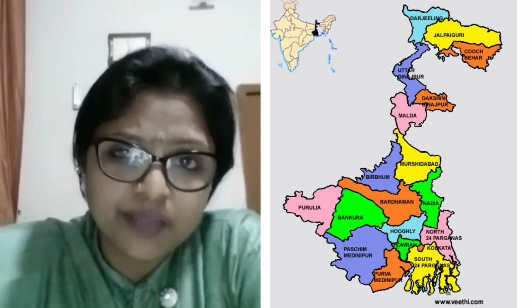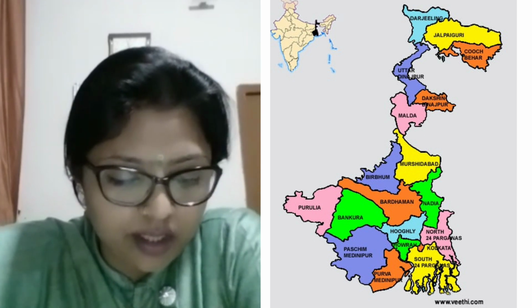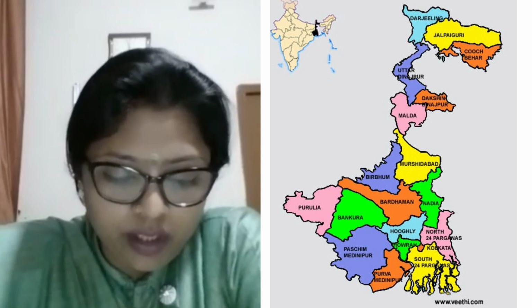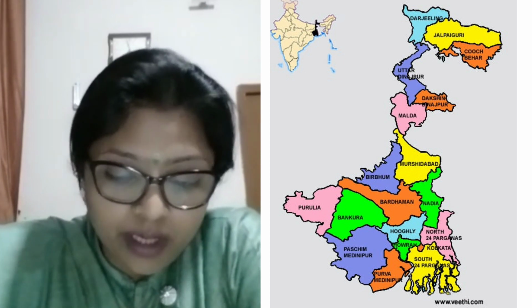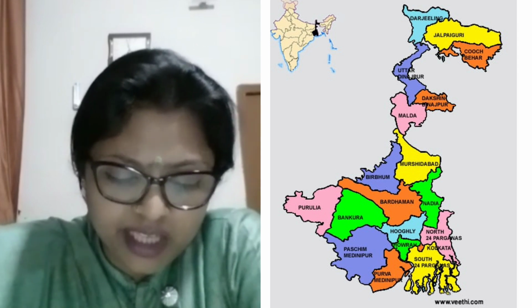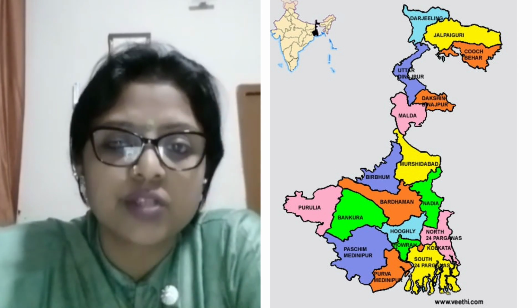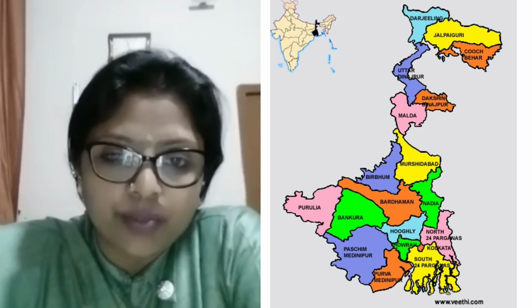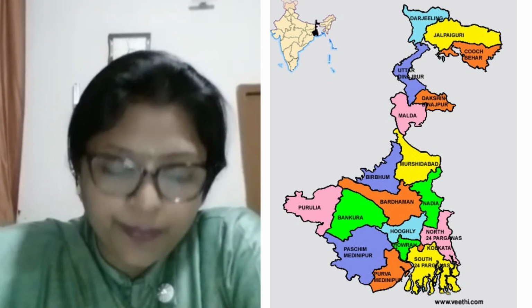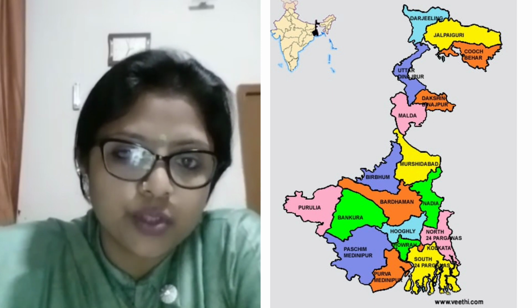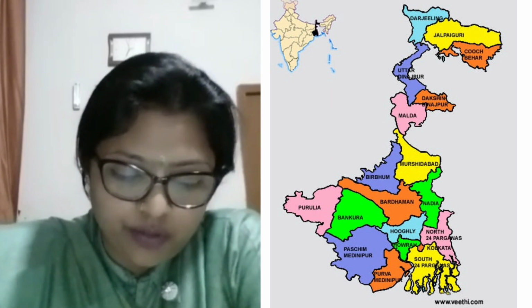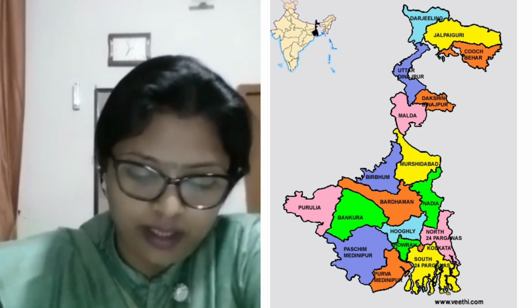The major places of interest are the Victoria Memorial, Fort William, National Library, Birla Planetarium, Belur Math, Science City, Alipore Zoo, Eden Gardens, and Shanti Niketan, which was founded by the late Rabindranath Tagore. As we all know, Durga Puja is the major festival celebrated here.